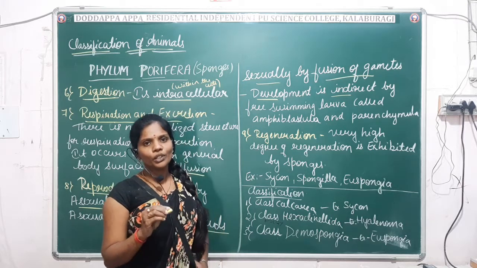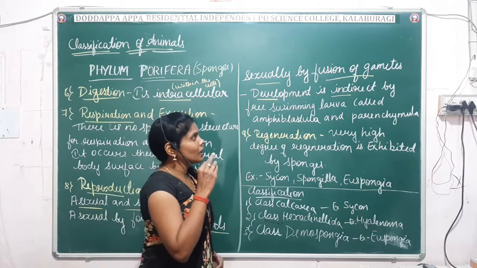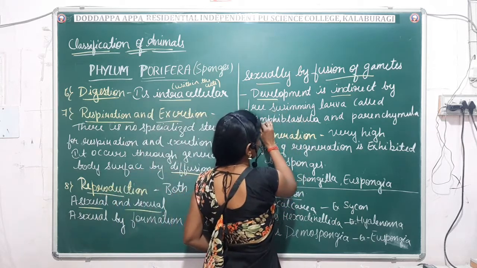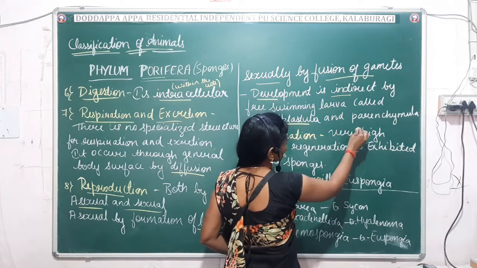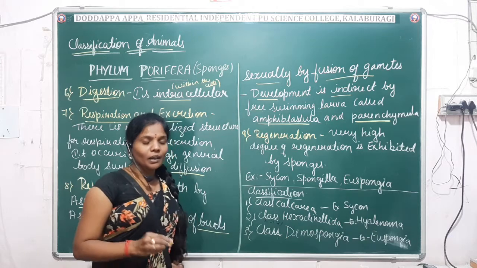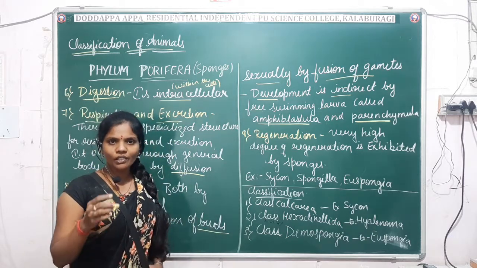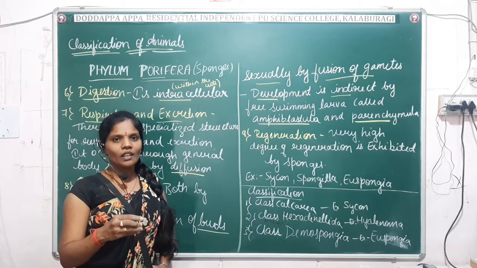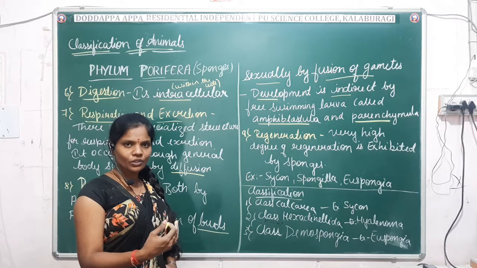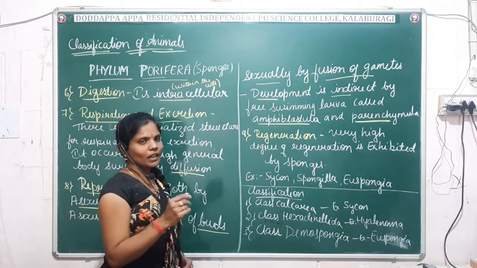In the same way, poriferans exhibit indirect development, and the development takes place through a free-swimming larva, which is known as amphiblastula and parenchymula. These are the two larva stages seen in poriferans. The development is indirect and takes place through the larva stage, and you have to remember the larva names, amphiblastula and parenchymula.